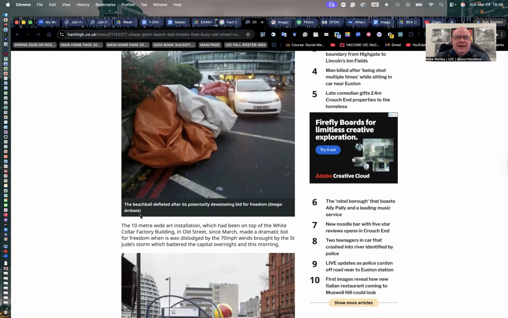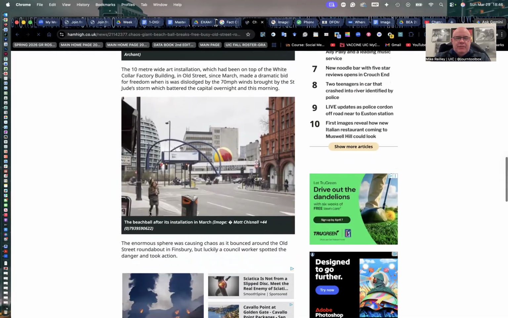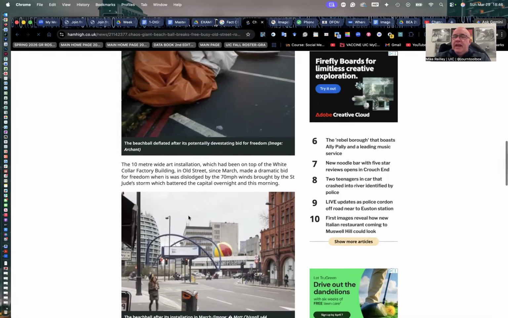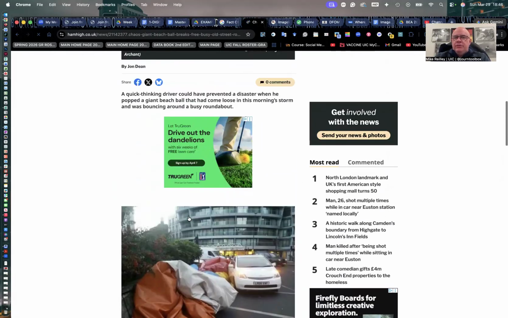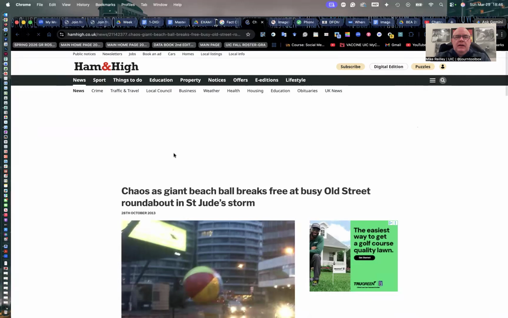And this one came in from someone else. There's the before image that shows the beach ball on its giant display, and the wind just blew it off of there. So it's a real photo, even though you look at it, you think it's fake. And this is a good way, again, to get into the DNA of a photo and dig into its history a little bit.